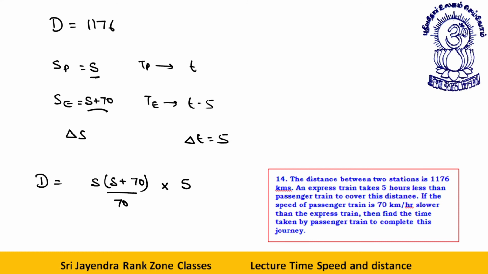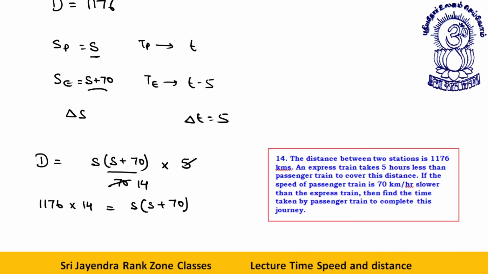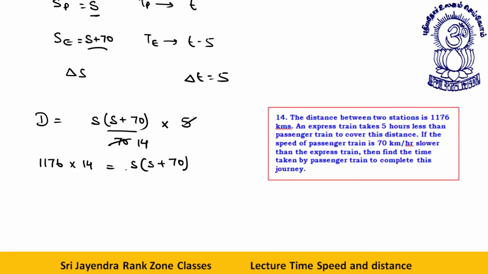Two stations is 1176 kilometer. Okay. Now what do I have, dear students? If I cancel this with D, which is first of all 1176, and this is 14, then 1176 into 14 is equal to S into S plus 70. Fine. I don't think there is any doubt in this.